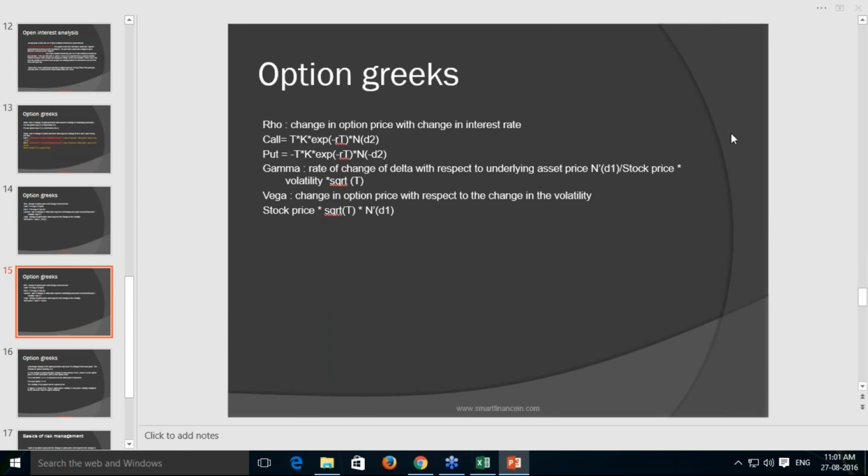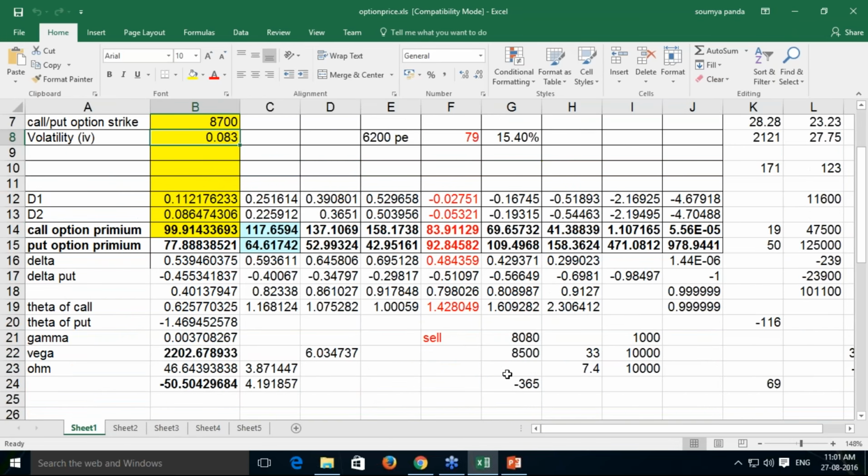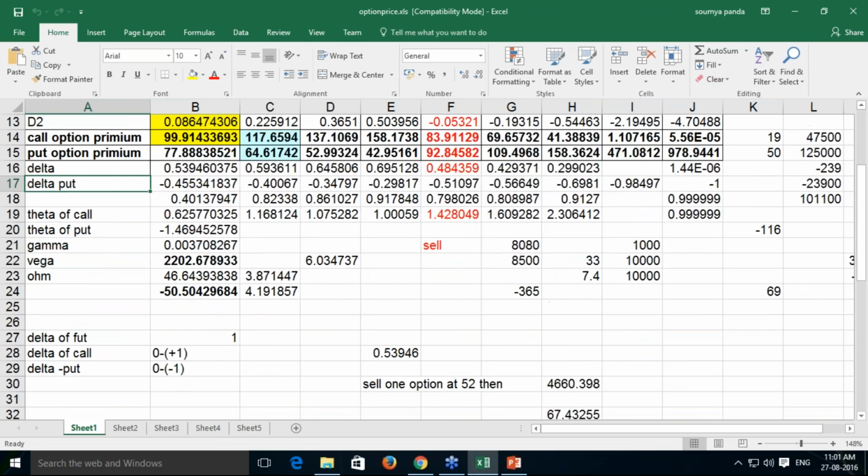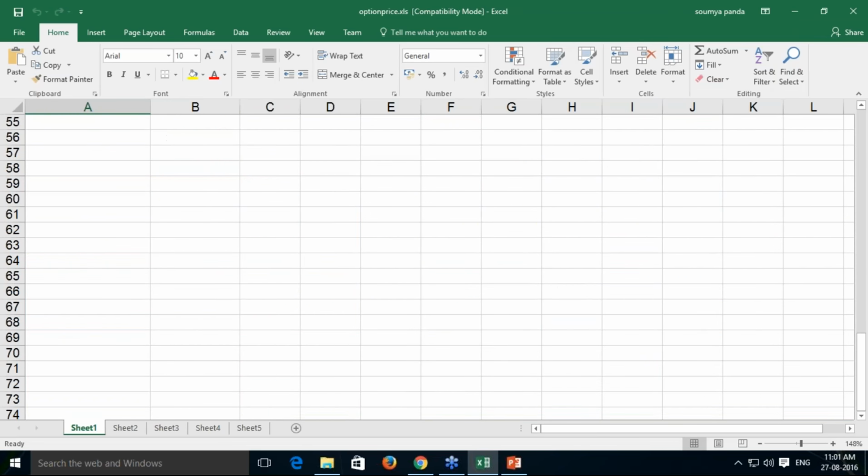Now, what strategy to initiate and when, that is the aim of today's session. Options have some Greeks, known as delta, theta, and vega. As I told you yesterday, delta represents the percentage change in the option premium with each percentage change in the underlying asset.